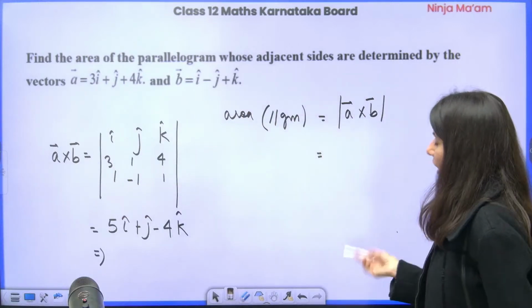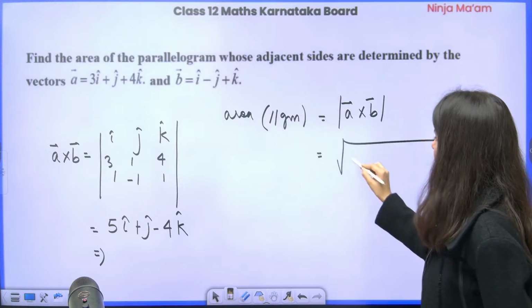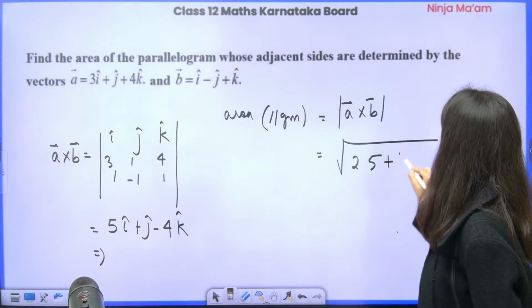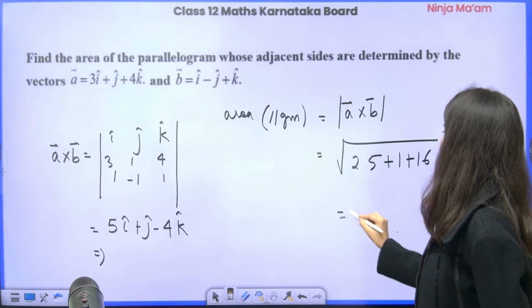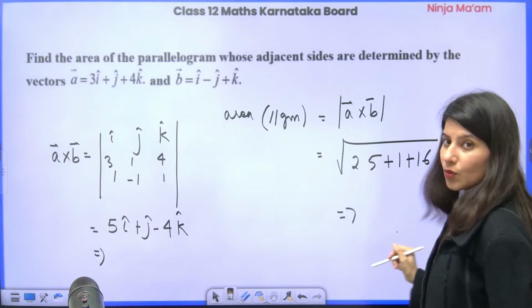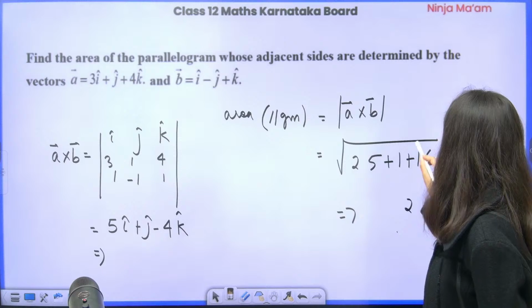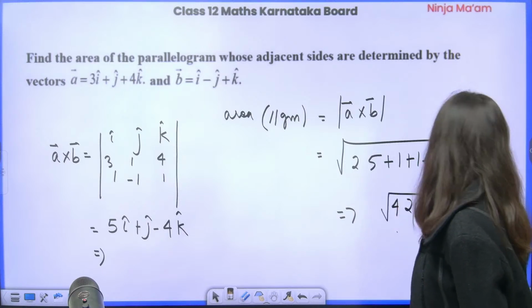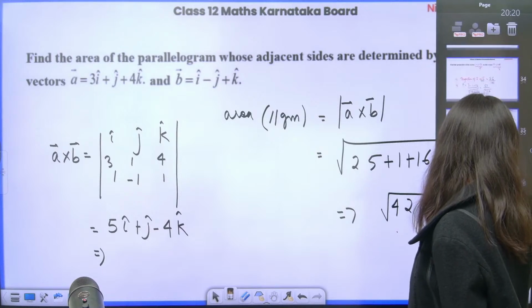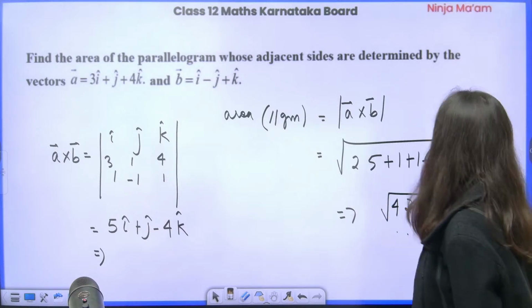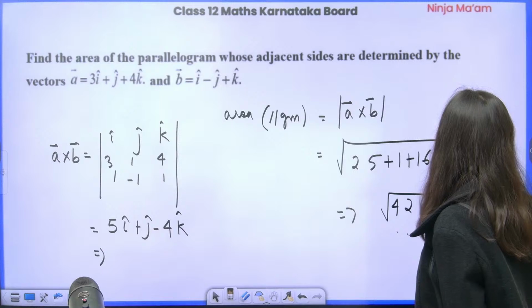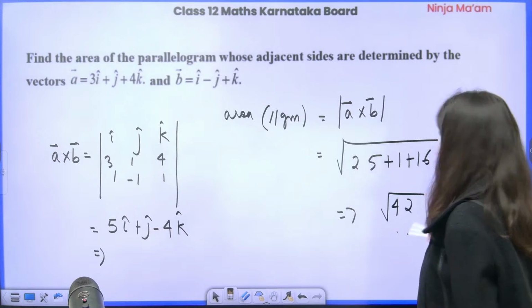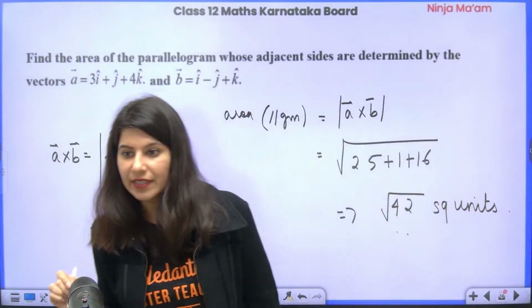Now you just have to take the magnitude. So 25 plus 1 plus 16. So this is going to get you 26 plus 16, which is 42. Square root of 42 will be your answer. Square root of 42, area of parallelogram. So you have to write square units, otherwise they'll deduct your marks even if you are correct.